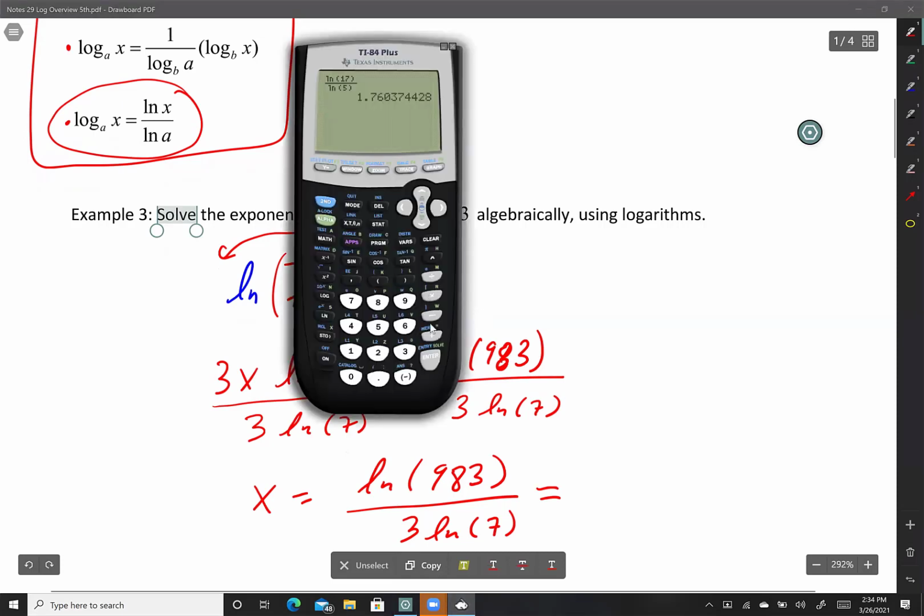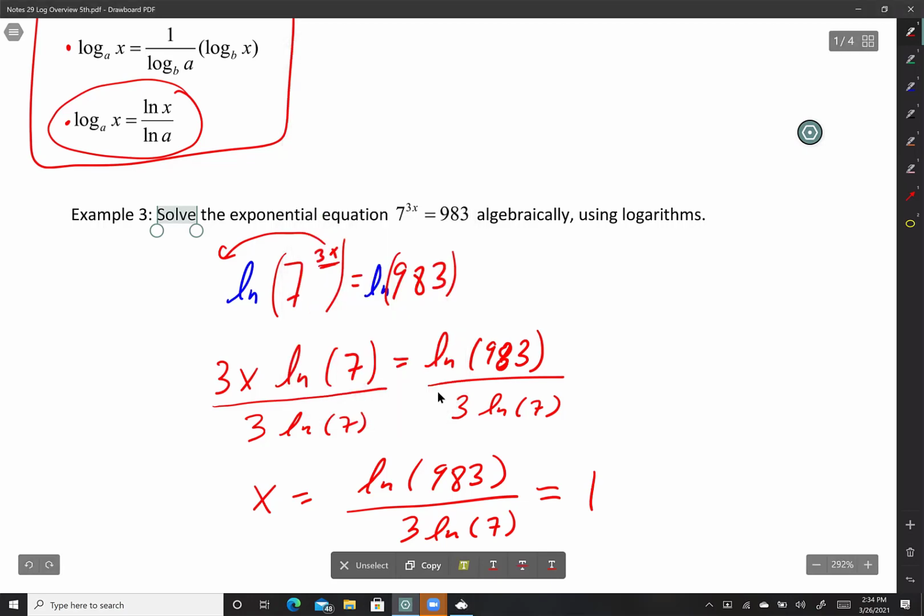But here's my calculator, and I'm going to type it in. I'm going to do the little fraction feature. Alpha y equals, I push enter. And then on the top, I just type ln 983. In the bottom, I type 3 ln 7, and I push enter. And there it is, 1.180, rounded and truncated, right? 1.180.